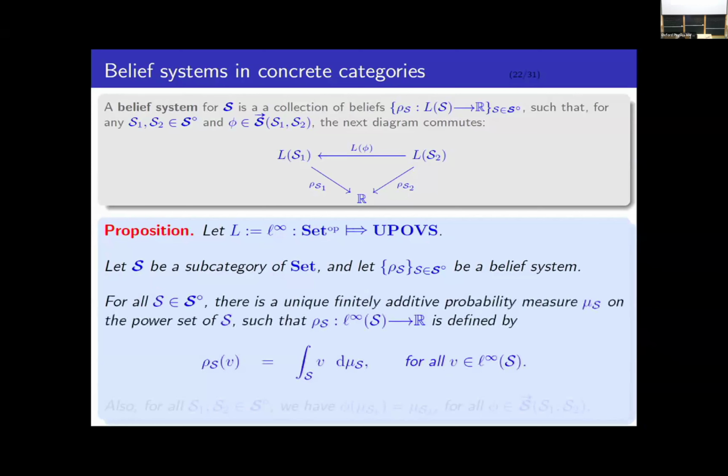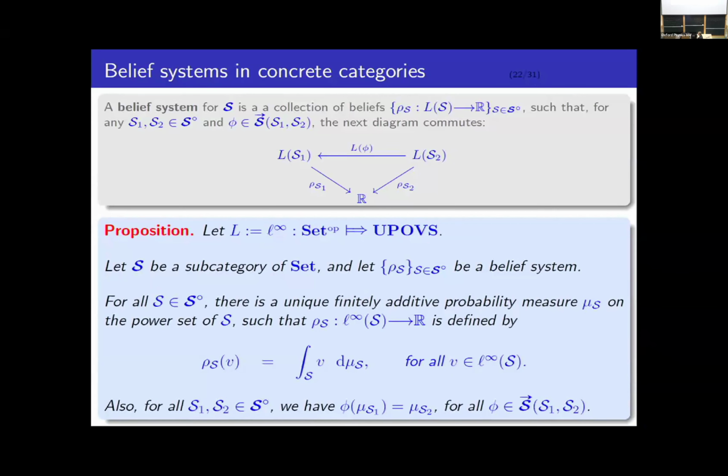For every object S in the subcategory, there is a unique finitely additive probability measure, mu sub S, on the power set of S, such that the belief rho sub S is defined by integration against mu sub S, exactly as we saw before. Furthermore, for any two objects S1 and S2 in the category, and any state place morphism phi from S1 into S2, the phi image of mu S1 is equal to mu S2.